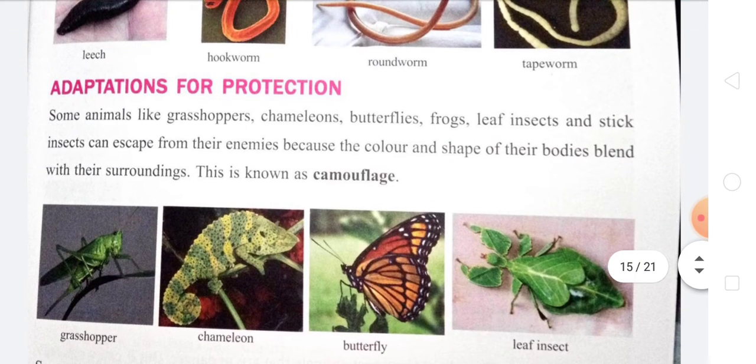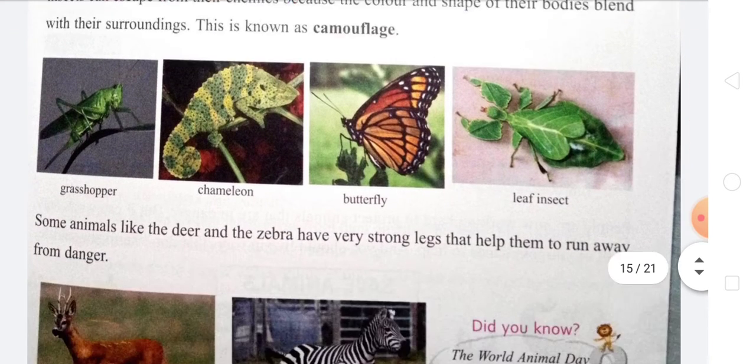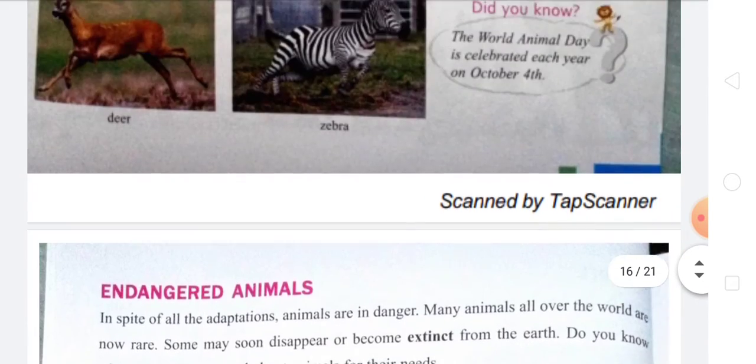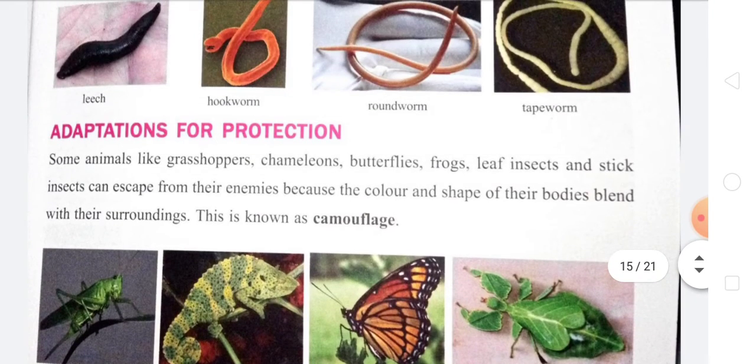So what are the adaptations for protection, students? We can see now. So the adaptations for protection: animals like grasshoppers, chameleons, butterflies, frogs, and leaf insects and stick insects can escape from their enemies because their body color or body shape blends with their surroundings, and this is known as camouflage.